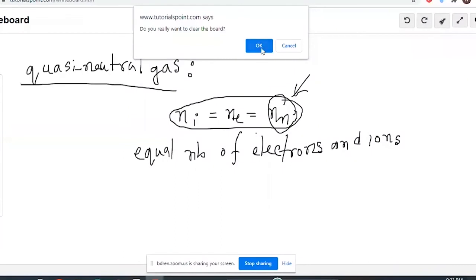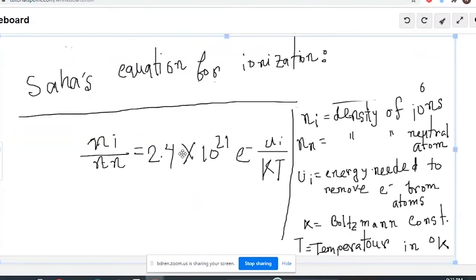We move to our next topic, Saha's equation. Why do we need Saha's equation in plasma? As we said earlier, plasma is all about ionized gas. Ionized gas means there has to be positively charged particles and negatively charged particles.